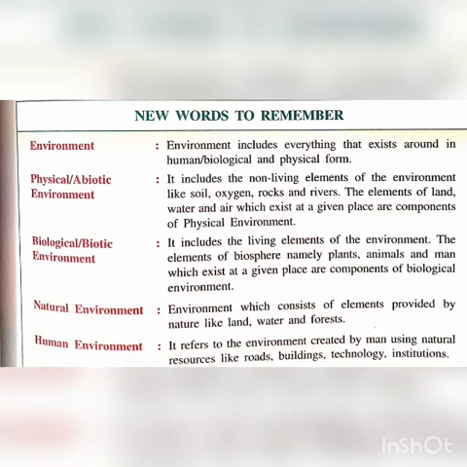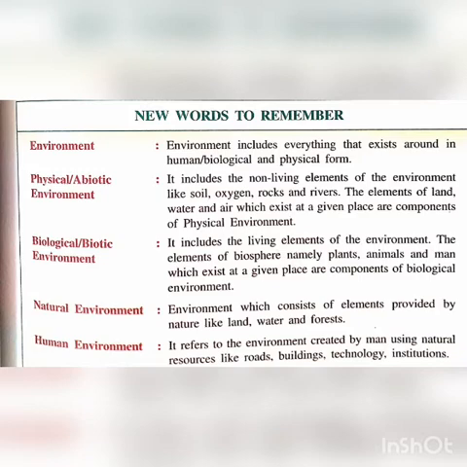Okay, so natural environment consists of elements provided by nature. Natural environment is that environment which is provided by nature like land, water, forest, plants, etc.